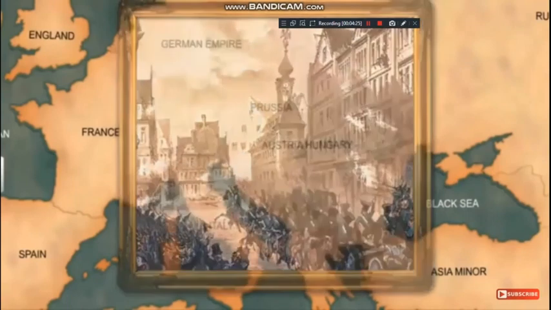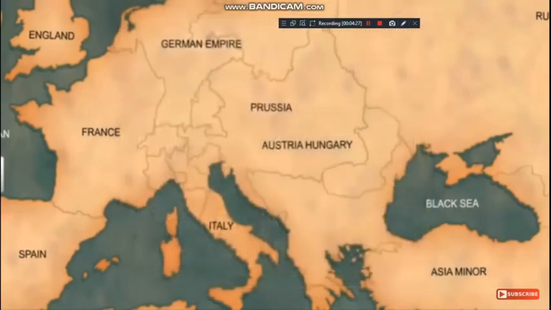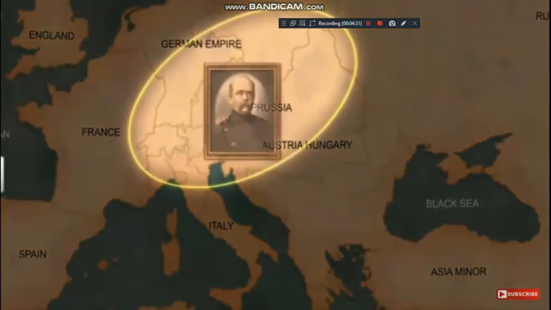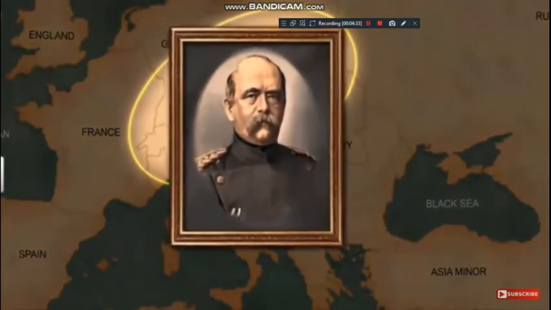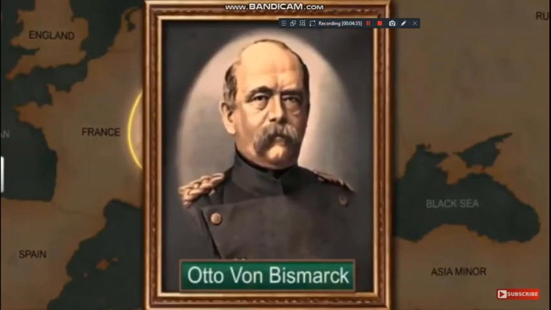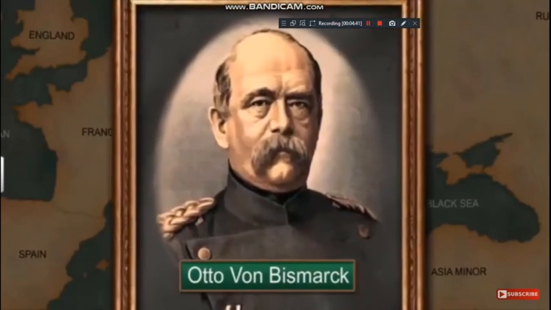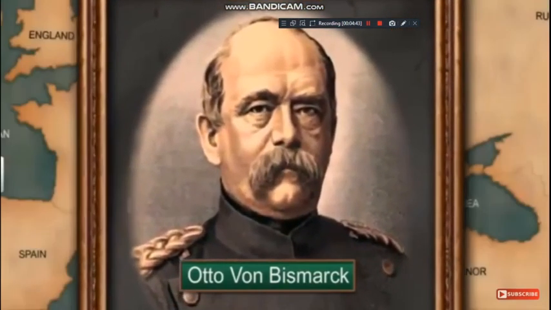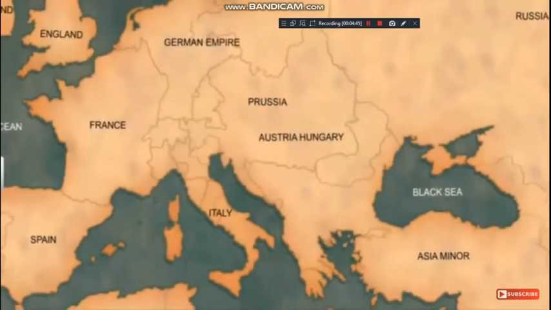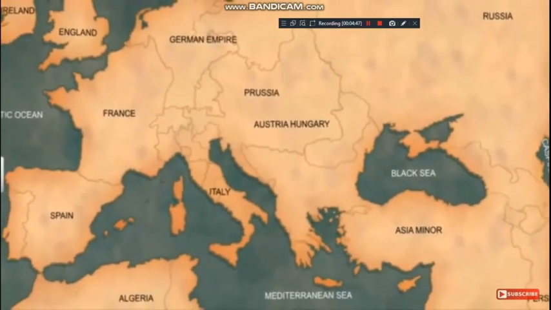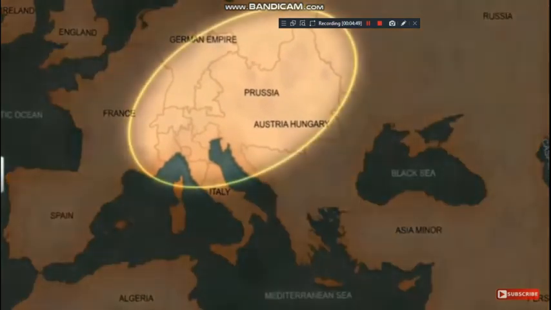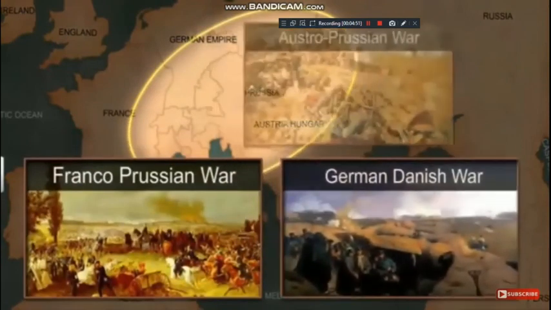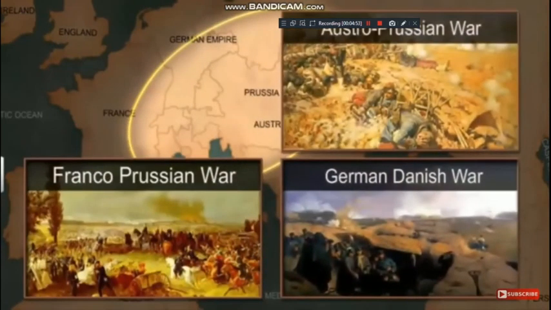After the Frankfurt Parliament, Prussia became the leader of German unification. The man who played a crucial role in the unification was the Chief Minister of Prussia, Otto von Bismarck. Bismarck was supported by the bureaucracy and the army. To achieve German unification, 3 wars were fought over a period of 7 years, between 1864 and 1870.